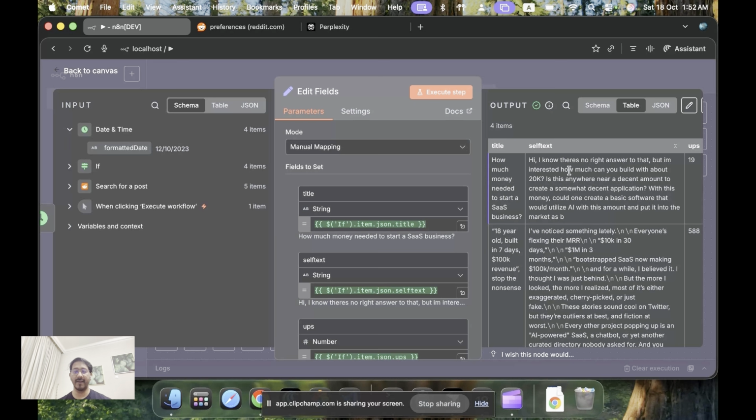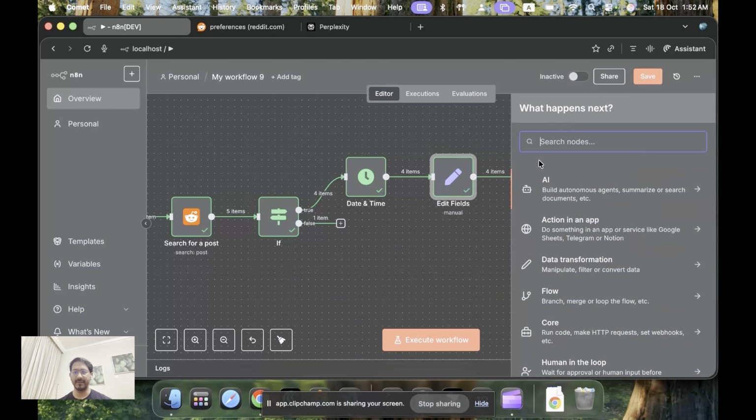So it will classify as yes or no, saying that yes, it is a SaaS, what they are talking about here, or simply just the words SaaS or something has come. So it will classify into yes or no. So we'll add an AI agent,